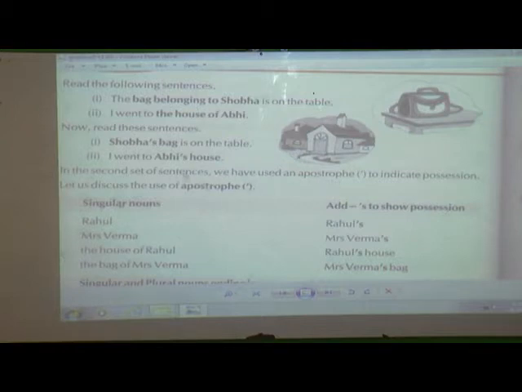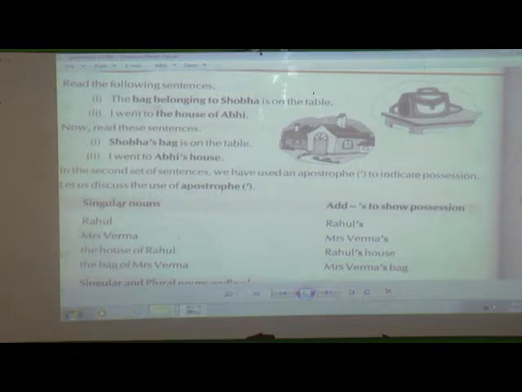In the second set of sentences we have used an apostrophe. This apostrophe indicates possession, means whatever things or material are there, to whom they belong. This apostrophe helps to show the possession of the owner in these sentences. Let us discuss the use of apostrophe.